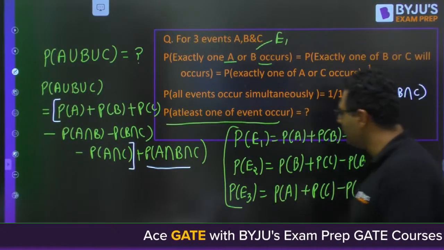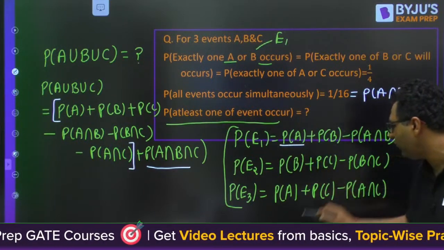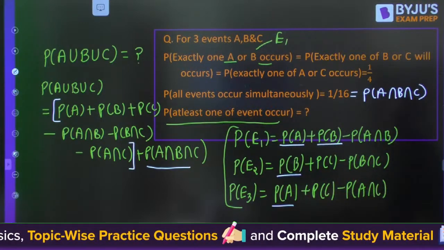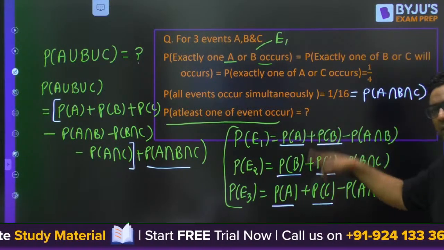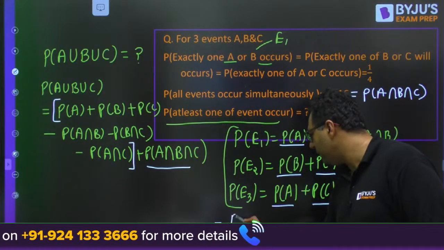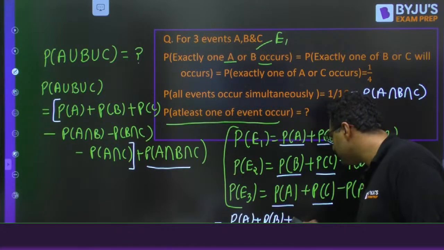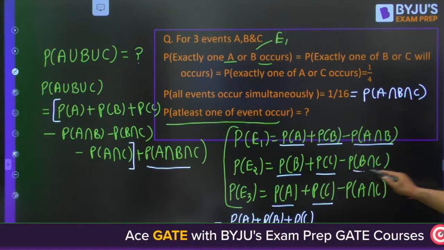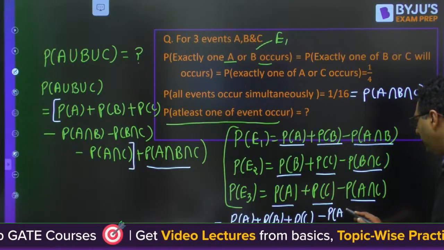So guys, let us see what to do. I will be adding all of them. When I add all of them, probability of A will be coming 2 times, probability of B will be coming 2 times, probability of C will be coming 2 times. So when all are coming 2 times, the summation will be probability of A plus probability of B plus probability of C. Also A intersection B, B intersection C, A intersection C, you are going to get minus P of A intersection B